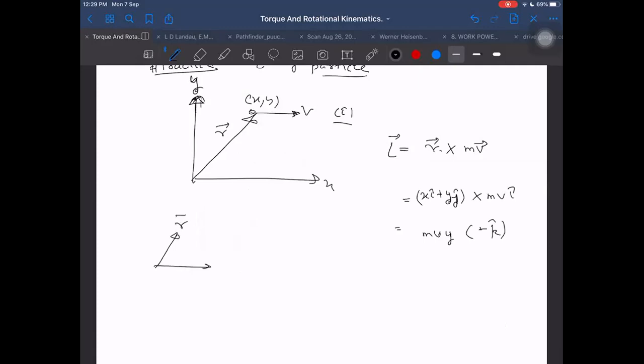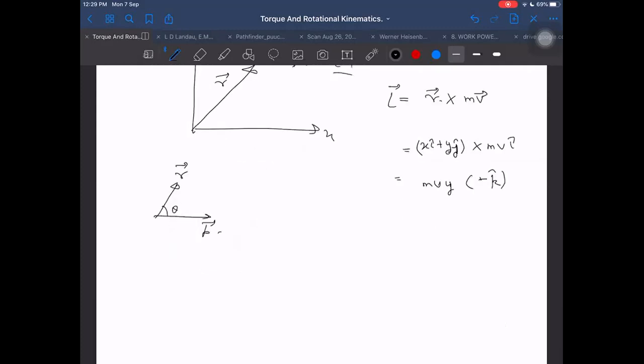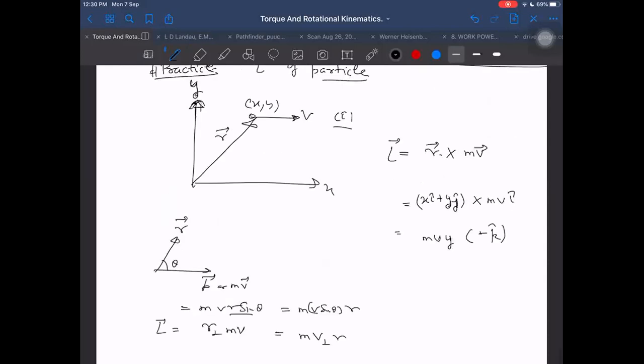If I have two vectors, R vector and P vector, and I want to take the cross product, or M V vector, then I will always do like that only. I will analyze in this way: R perpendicular into M V, or it is M V R sin theta. I can write it as M into V, taken common, into R sin theta, or M into V sin theta taken into R, which will also be equal to M into V perpendicular into R. So I can take the component of V perpendicular to the R.